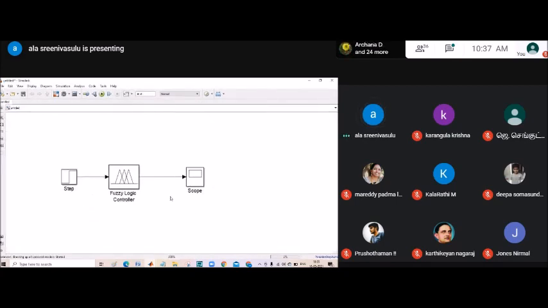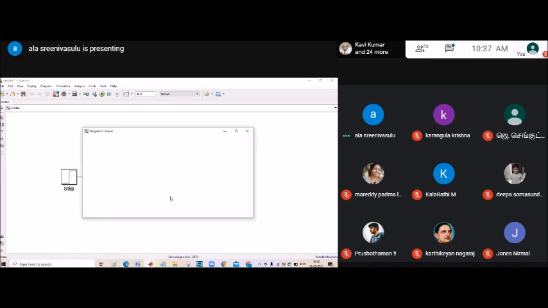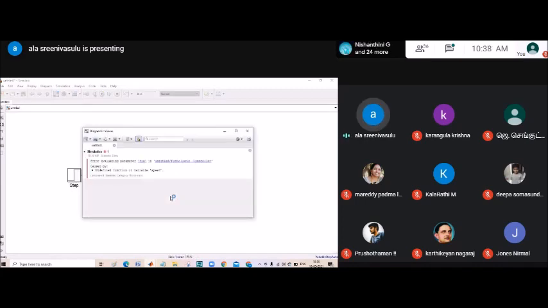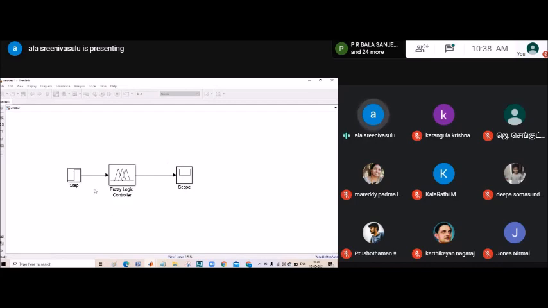Wait a second. Now you can see it: error evaluating parameter FIS. So in this fuzzy logic controller, we are getting some error, right?